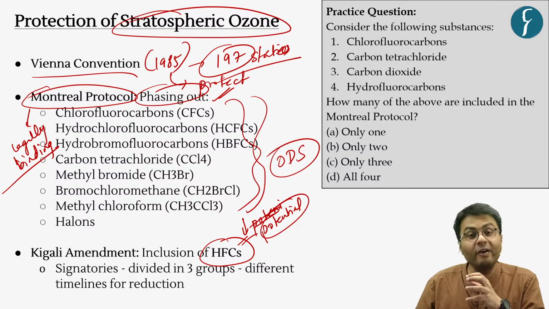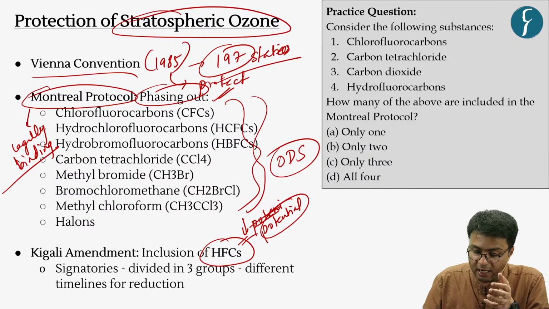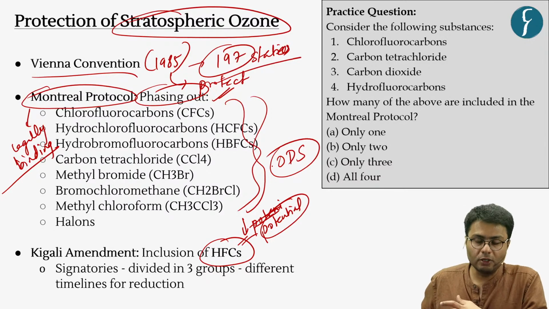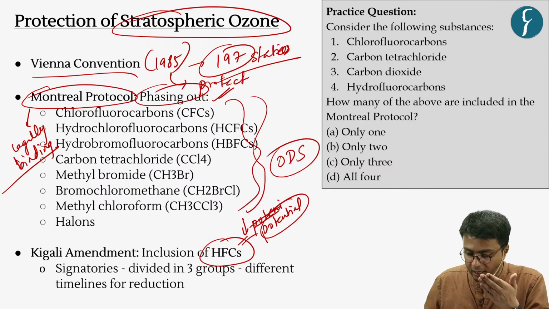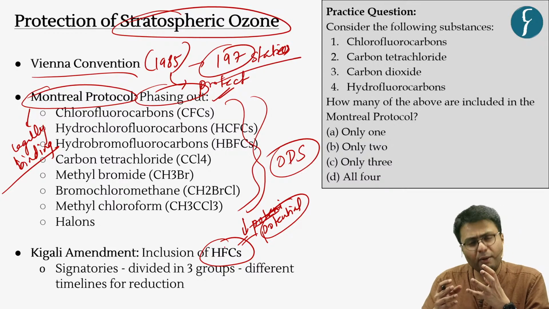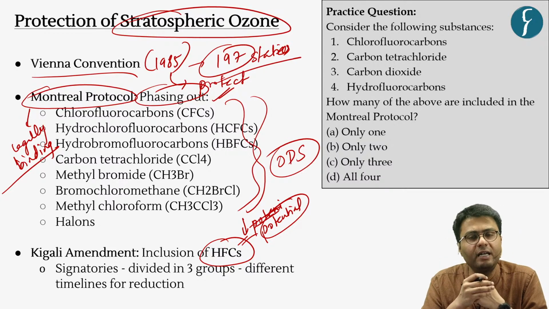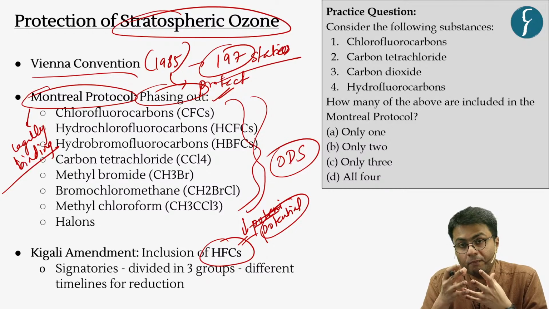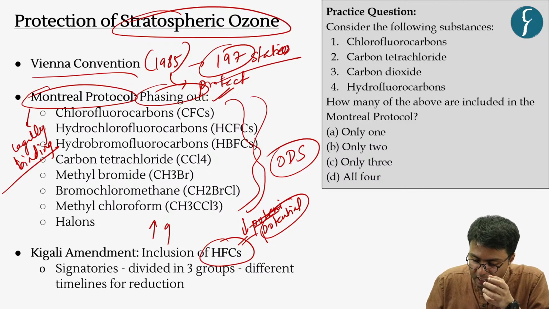So the use of HFCs was encouraged as against the use of these ozone depleting substances. But it was later found out that these HFCs, despite having somewhat lower ozone depleting potential, have a higher potential to increase global warming.